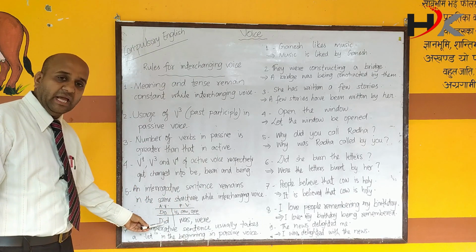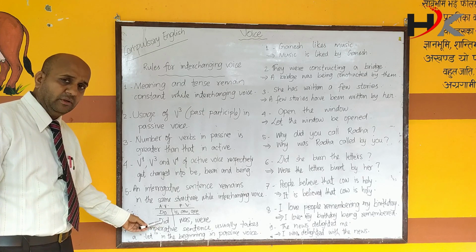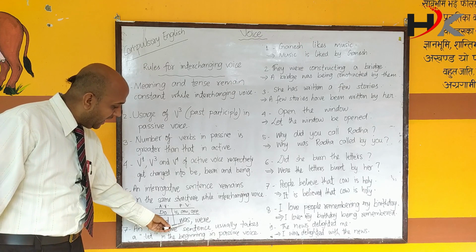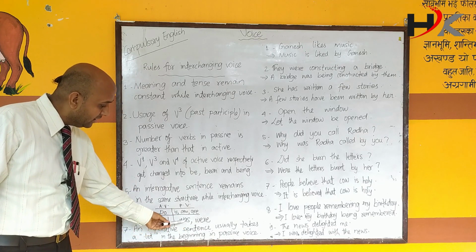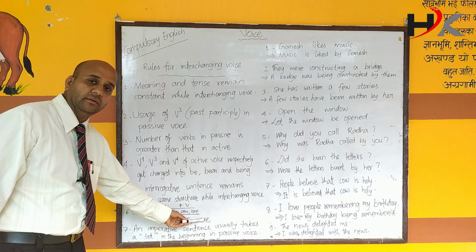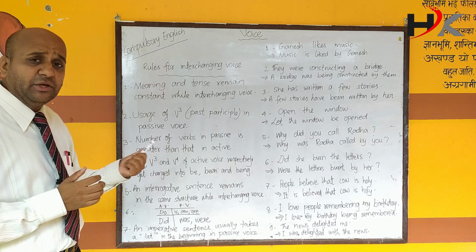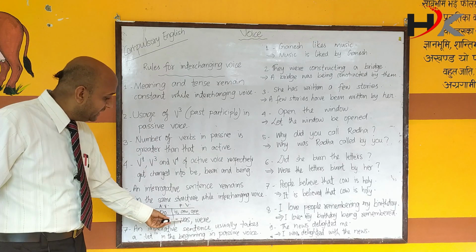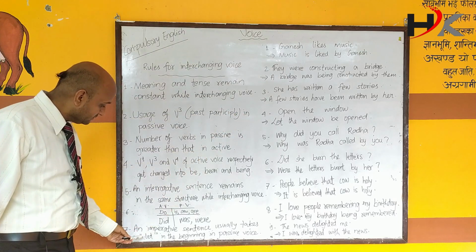Similarly, when we talk about past tense, we may find did or a verb 2. They get changed into was or were. What is the difference? Was is singular, were is plural. We see the nature of the object that has been used in the sentence. Accordingly, we use one of them. I shall show you very soon.